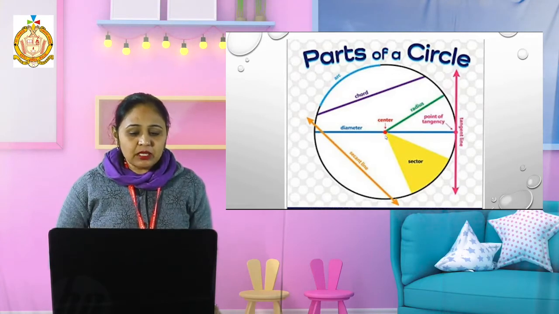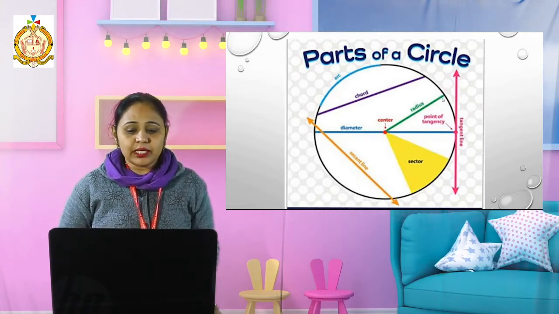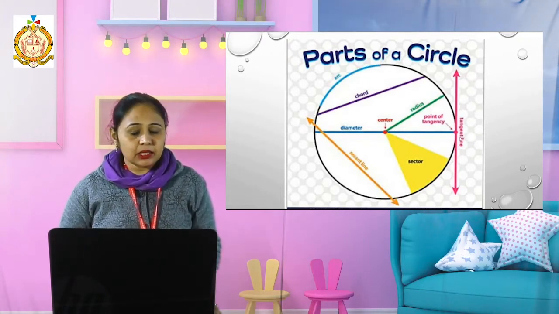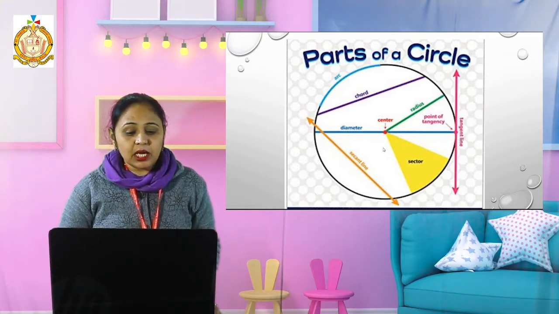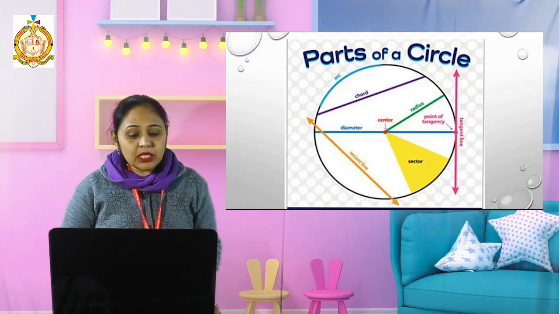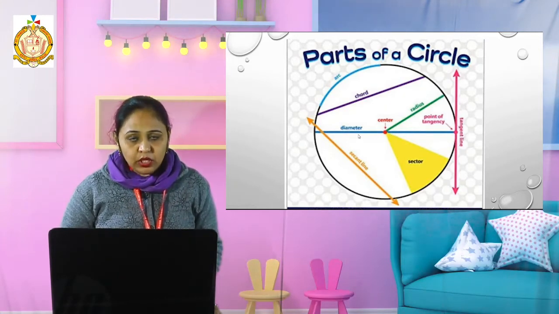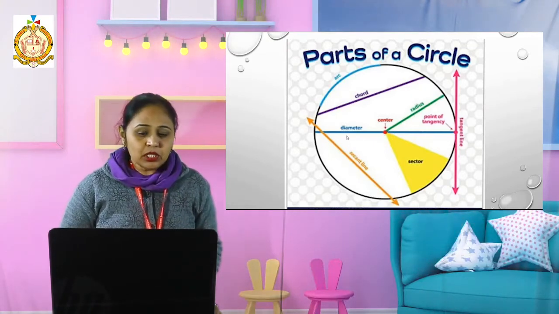Then from the center point to the circumference, that is the radius of the circle. Then from one point of the circle to another point, passing through the center, that is called the diameter. But this is also a chord. It passes through the center point. The longest chord of the circle is the diameter.